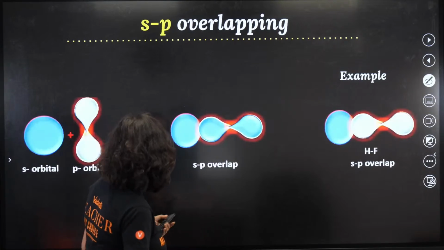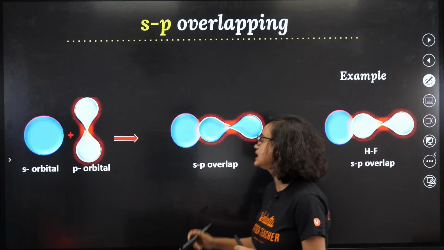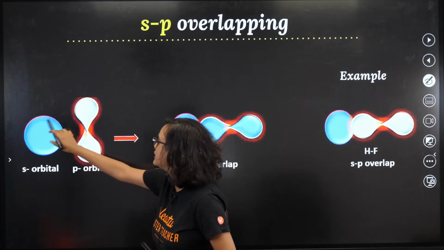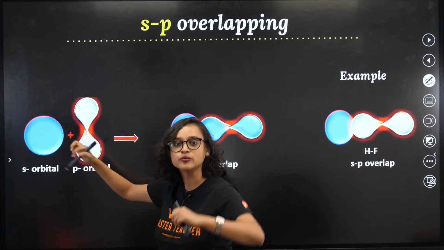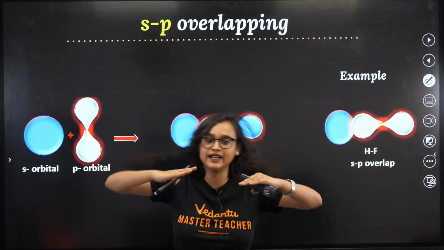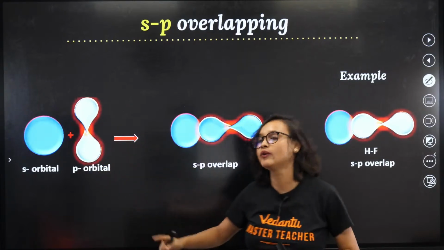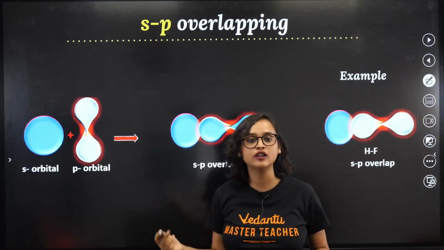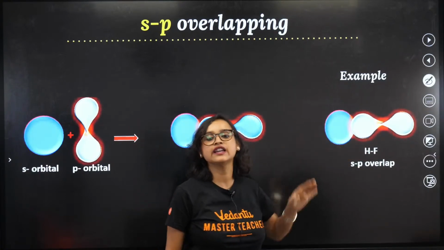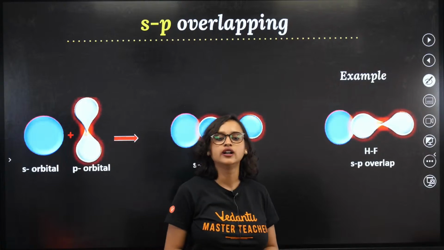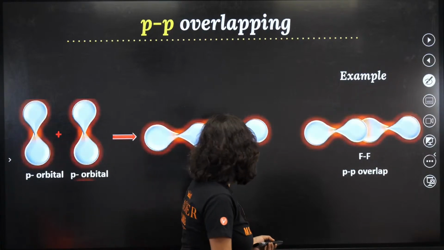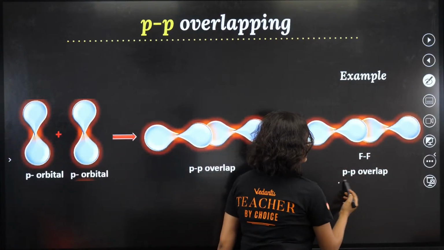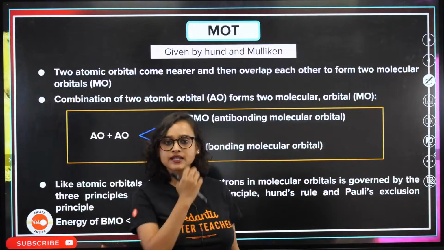Moving on. Now, when an S orbital and a P orbital try to come together like this, the bond will not form. So the P orbital also has to lie down. When they lie down like this, you will have this bond formation, SP overlap this way. Example is HF. Now, PP overlap: F and F overlap, this is a PP overlap. These are just examples I'm showing you.